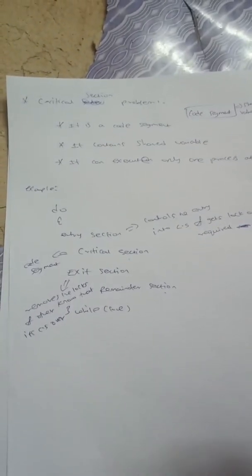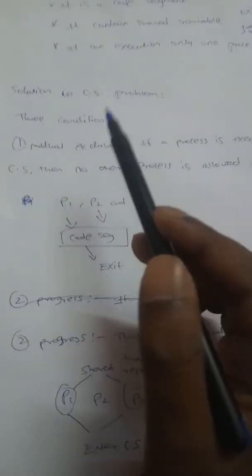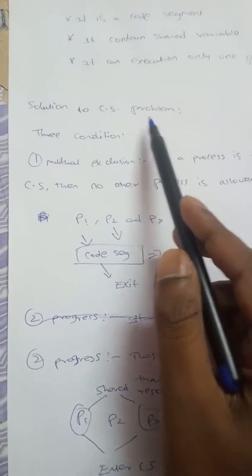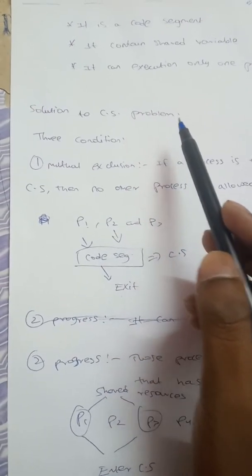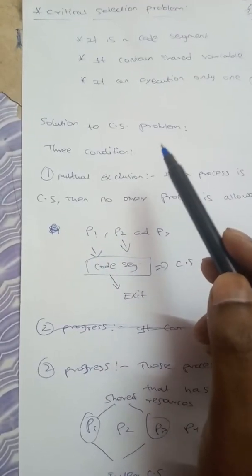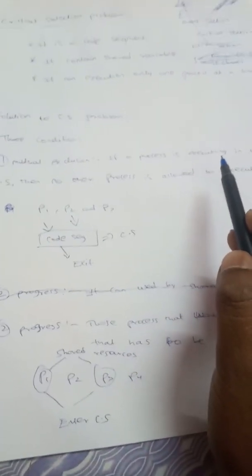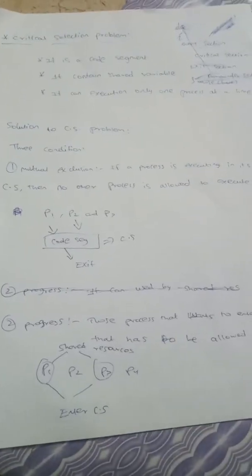There is a solution for the critical section problem. Let us see. To solve the critical section problem, CS meaning critical section, we have to satisfy three conditions. First one, mutual exclusion. If a process is executing in the critical section, then no other process is allowed to execute in the critical section.